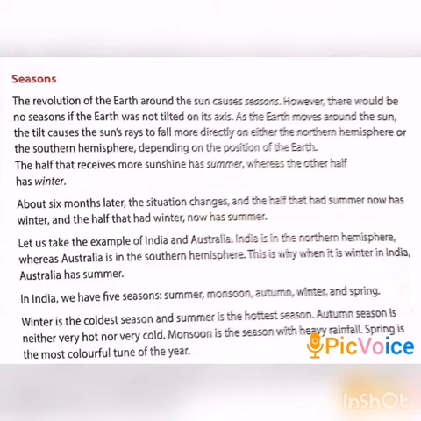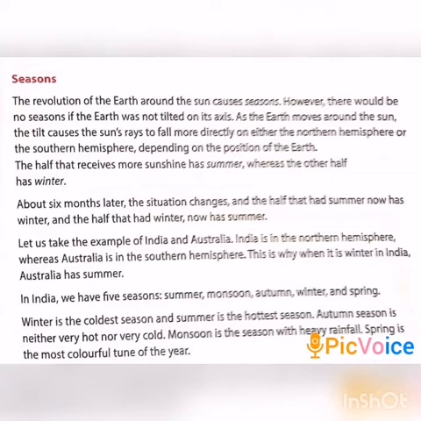That is, when the earth revolves around the sun, it is tilted to one side. When the north pole is tilted towards the sun, the northern hemisphere gets more sunlight and has summer. At this time, the south pole is tilted away from the sun. The southern hemisphere gets less sunlight and has winter. That is, the half that gets the most sunshine has summer, whereas the other half has winter. About 6 months later, the situation changes, and the half that had summer now has winter and the half that had winter now has summer.